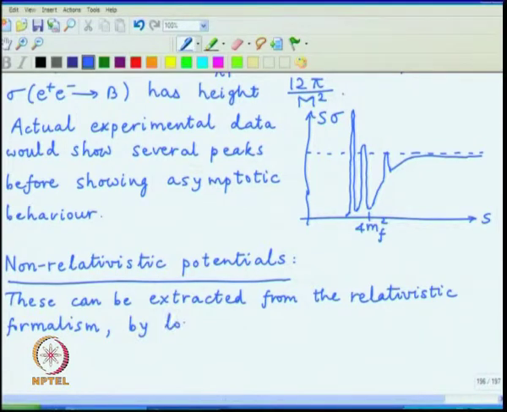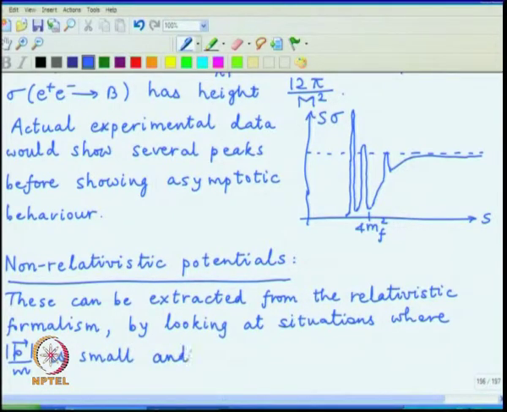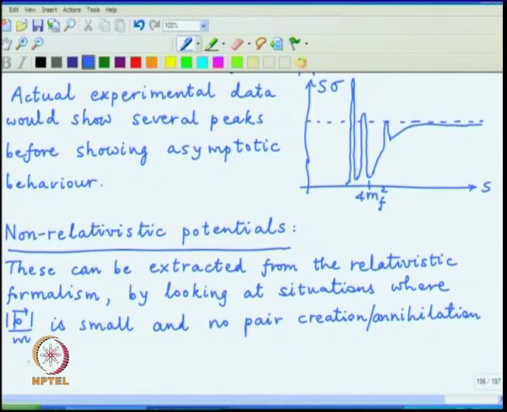by looking at situations where all the velocities are small and also no pair creation or annihilation occurs.